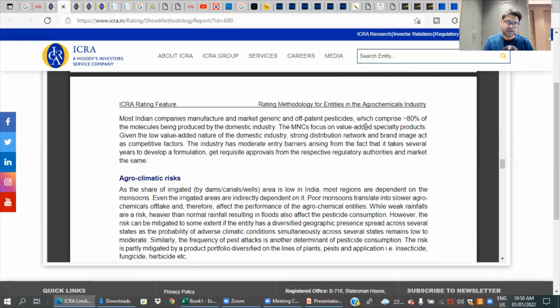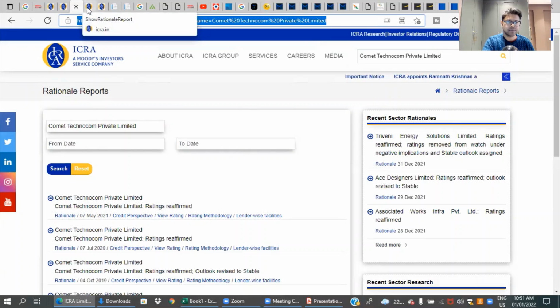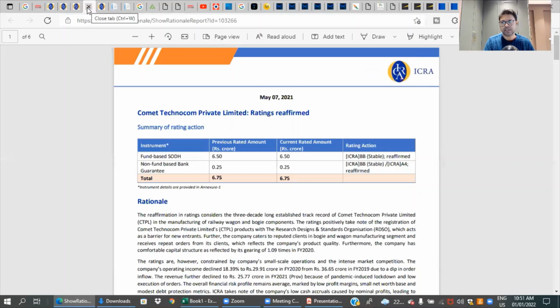The other way to leverage some of these credit risk rating websites is they also conduct a lot of generic research on various sectors and themes. And you can see that here. And one is, of course, your company rating report, and all you need to do is go to the website, give the company name, and then you can go and read the rationale. But Screener does a better job because Screener gives you that by company there itself. But you can go to the ICRA website, and whatever I'm telling is valid for other rating agencies also.